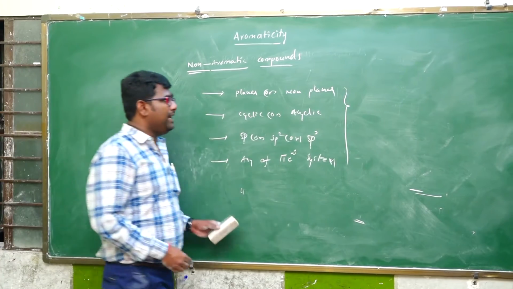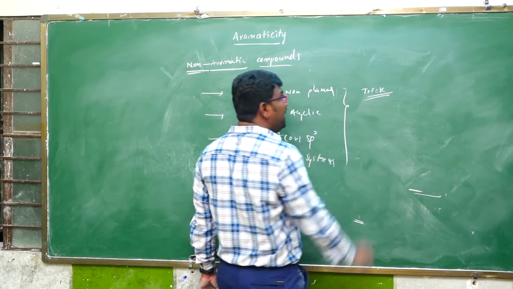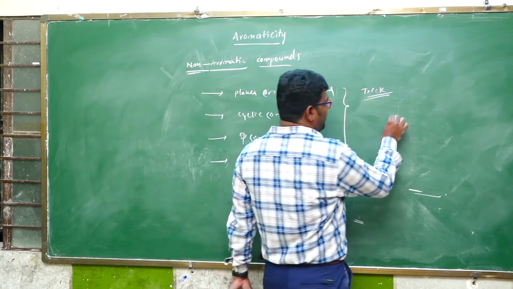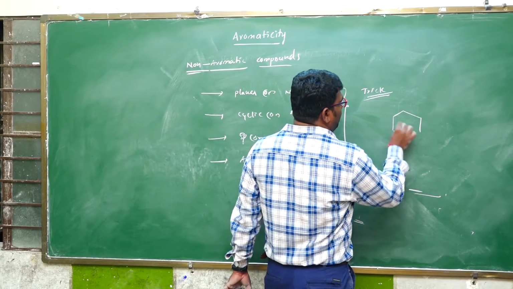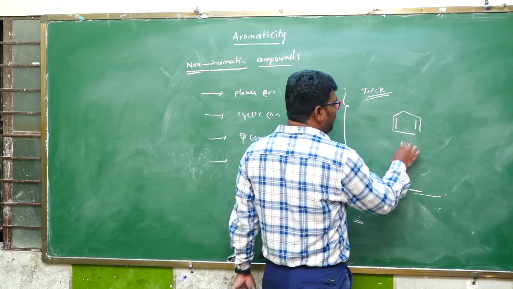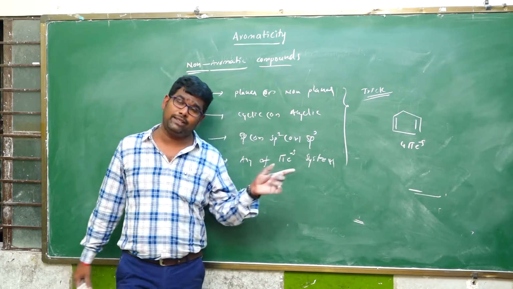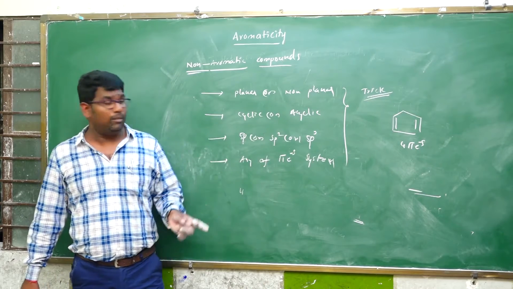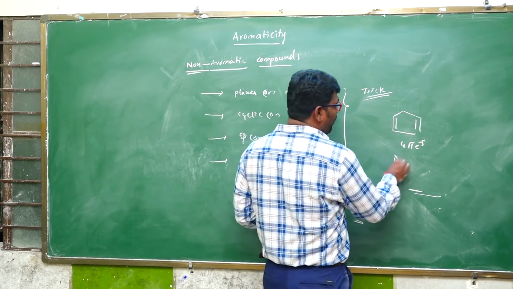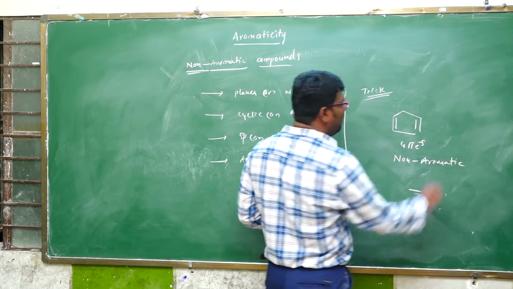The best trick is, keep in mind, I am giving a simple trick for identification of a non-aromatic compound. For example, how many pi electrons? 4 pi electrons. 4 pi electrons means it obeys the 4n pi system, but it is not anti-aromatic. It is non-aromatic. Why is it a non-aromatic compound?